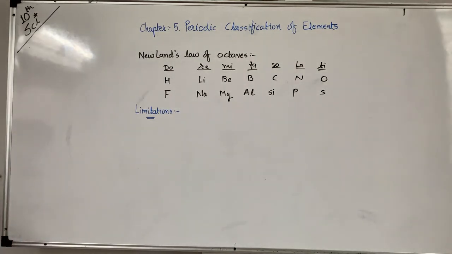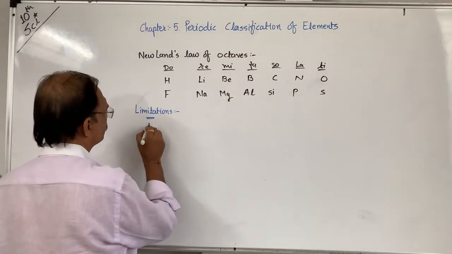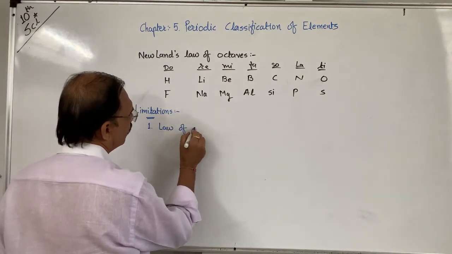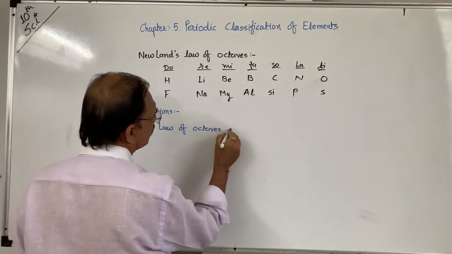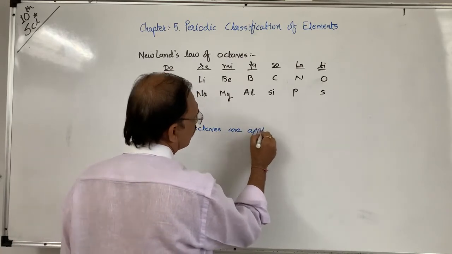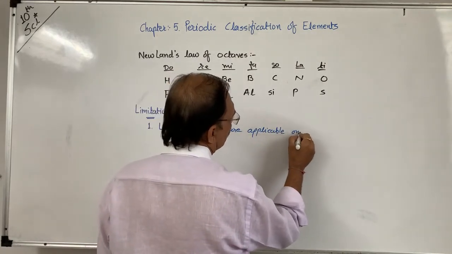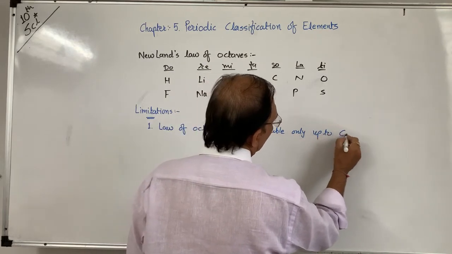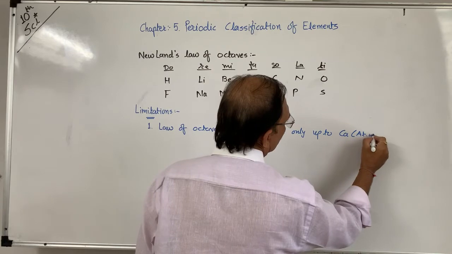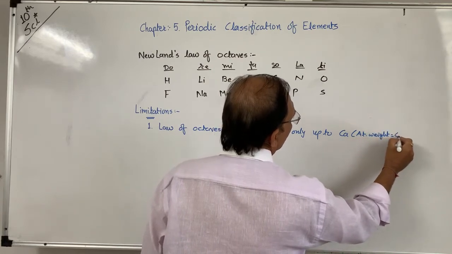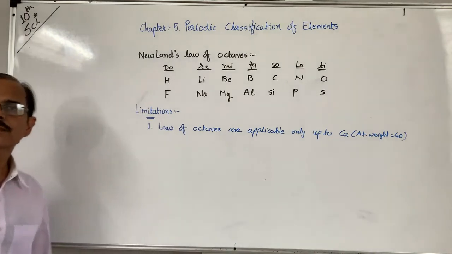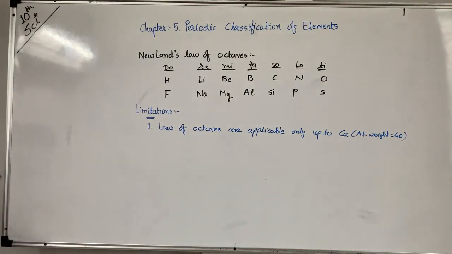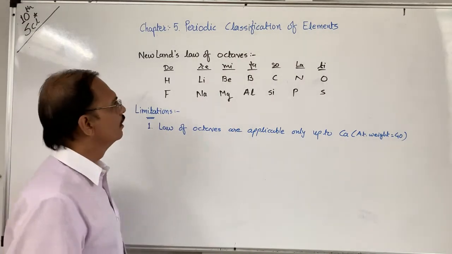The limitations are: the law of octaves is applicable only up to calcium. That is, atomic weight is 40. Up to 40 only. After that, it failed. After this, we can say that every 8th element did not possess properties similar to that of the first one, according to the postulate of Newland.